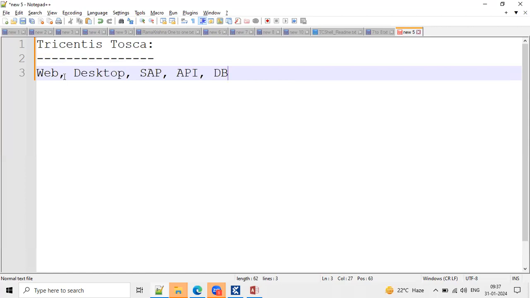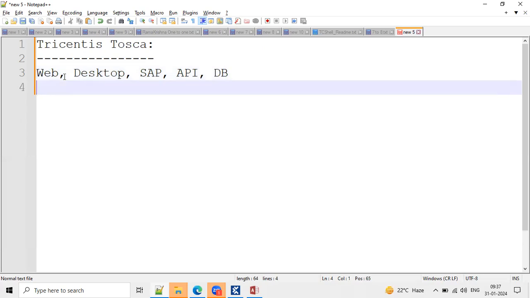These many applications will give you experience to handle around 3 to 4 years in Tricentis Tosca. For example, if you have 6 years of experience and you keep 3 to 4 years, that is fine. You will be able to handle that experience without dependency. That kind of confidence I'll give you.